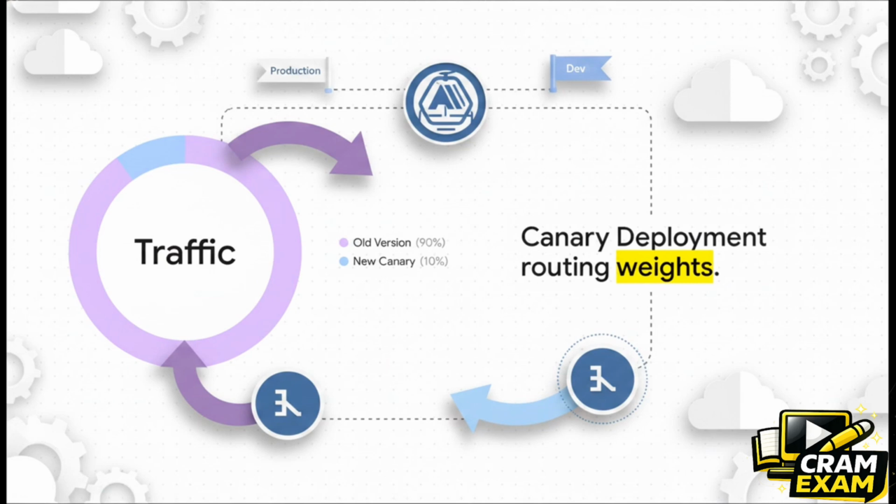You publish your new Lambda code as a distinct new version. Then, and I'll slow down slightly here because this is key, you use a Lambda alias with a weighted routing configuration to send 90% of your traffic to the old stable version and only 10% to the new version. This is called a Canary deployment. If the 10% Canary fails, your tiny blast radius means only a small fraction of users are impacted. If it succeeds, you slowly shift the rest of the traffic over time.